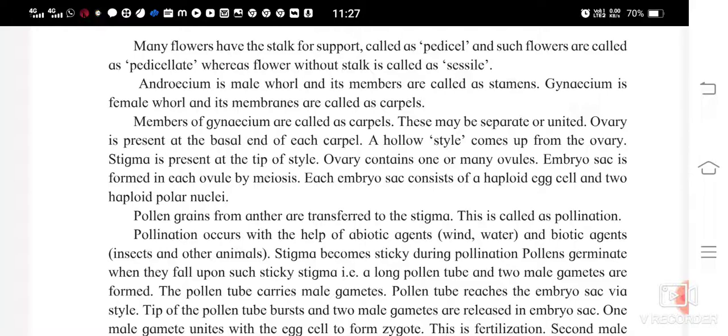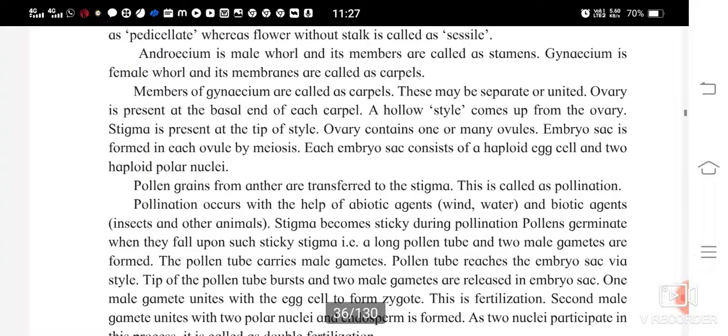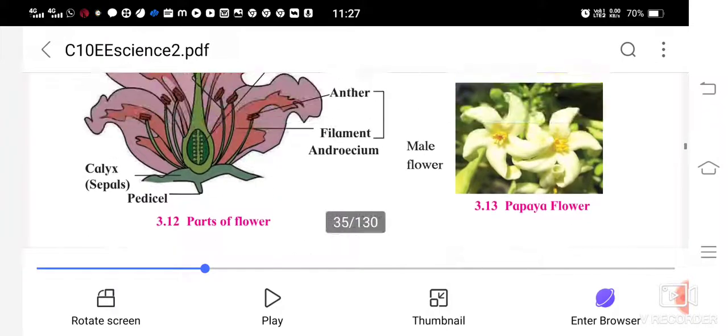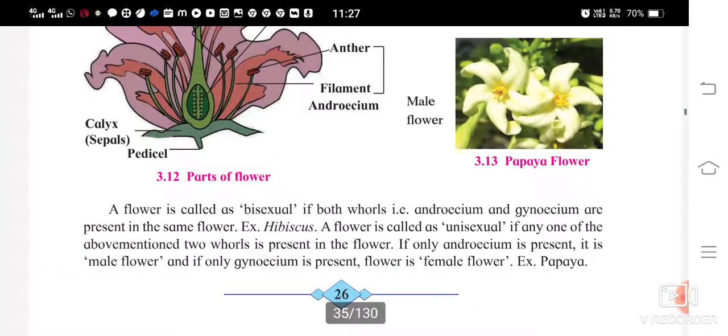Androecium is the male whorl and its members are called stamens. Gynoecium is the female whorl and its members are called carpels. So what does the androecium consist of? Filament and, as you can see over here, filament and anther.